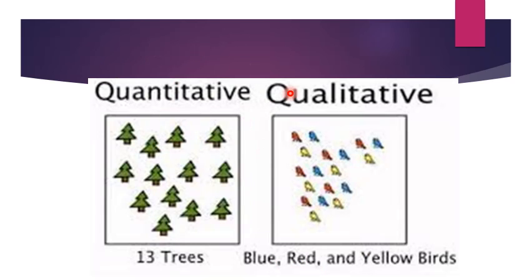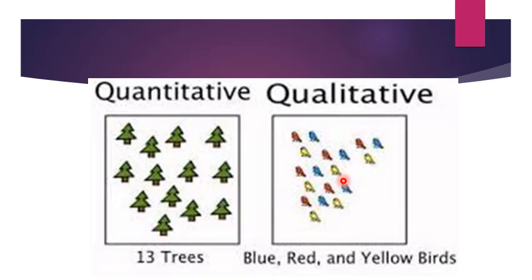For example, quantitative and qualitative observation. Blue, red, yellow birds. When I'm telling you that these birds are blue, red, and yellow, I'm not giving you any kind of numerical data. I'm not giving you any kind of quantitative data.